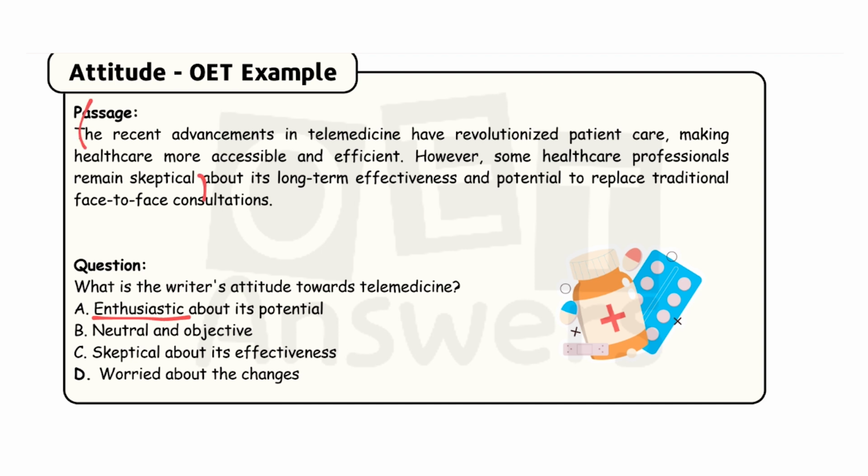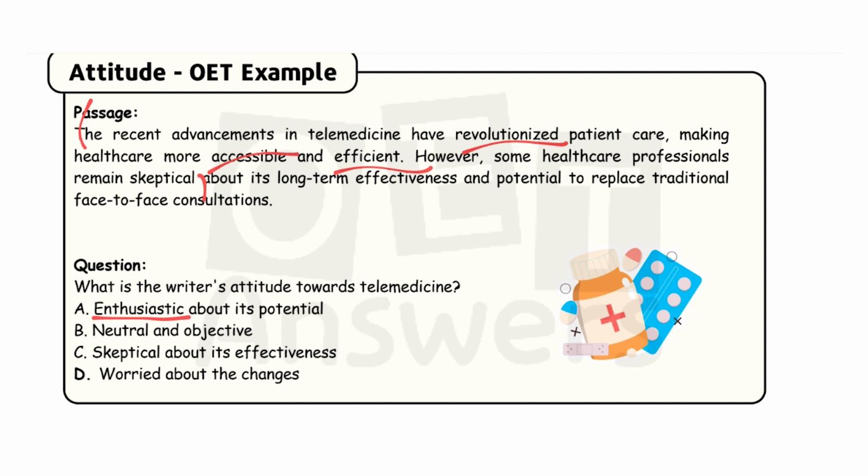You can see the maximum positive related things they have mentioned. So writer's attitude in that sense, enthusiastic. Writer's really enthusiastic about its potential. Potential means capability of the telemedicine. So he is really enthusiastic. That's why he has mentioned the words revolutionized, accessible, and efficient.